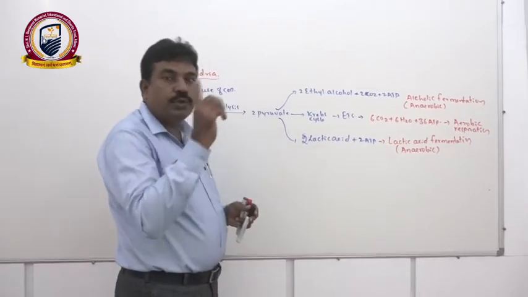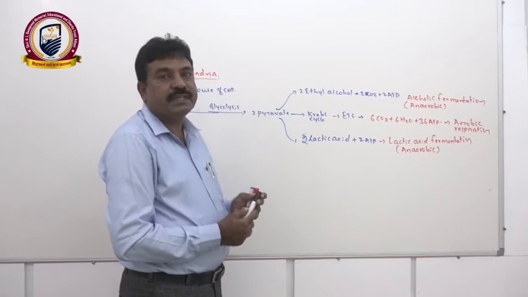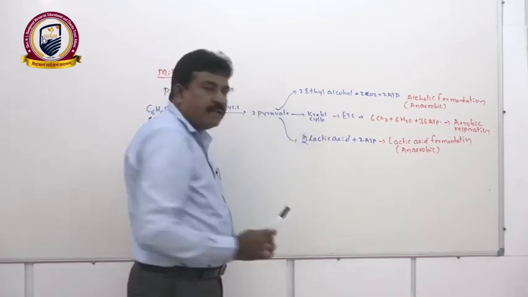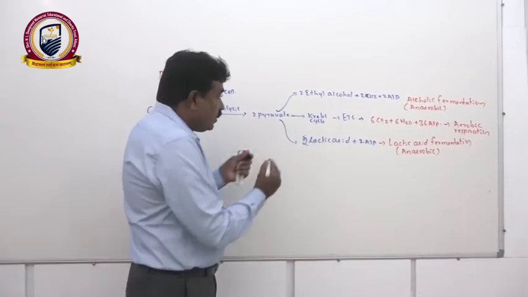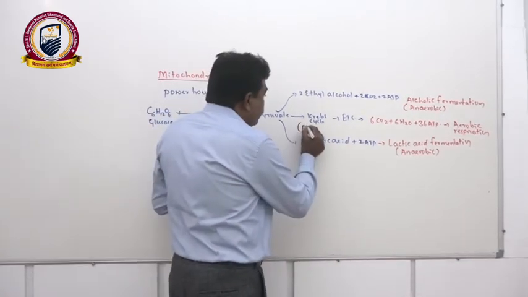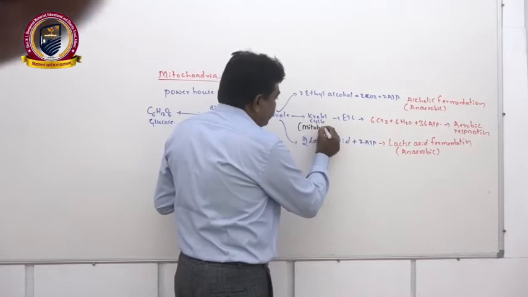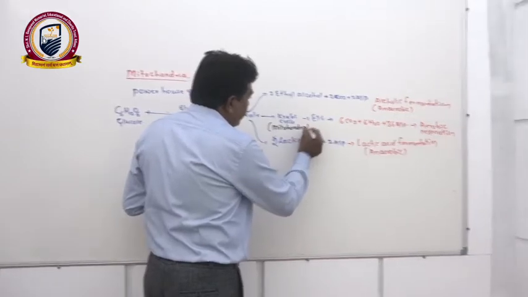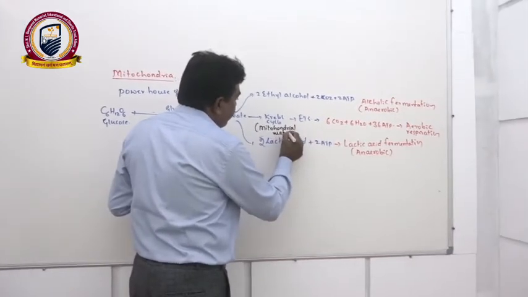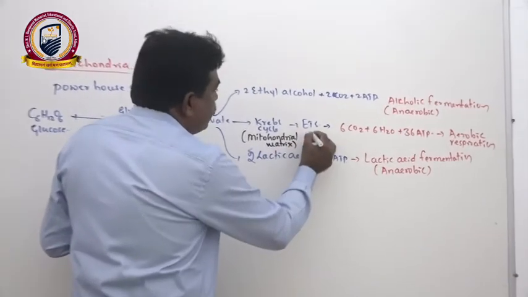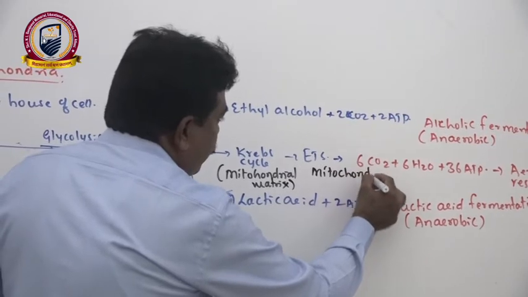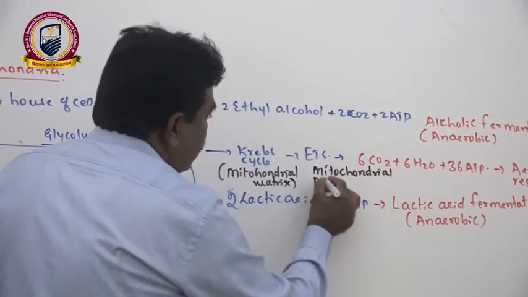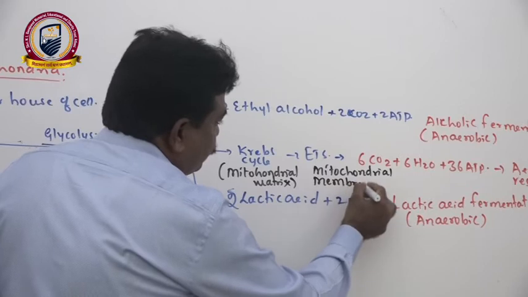For that, two important steps have to take place in a cell. One is the Krebs cycle, another is the electron transport system. For the Krebs cycle, we need the mitochondrial matrix. Then for the electron transport system, the mitochondrial membrane.